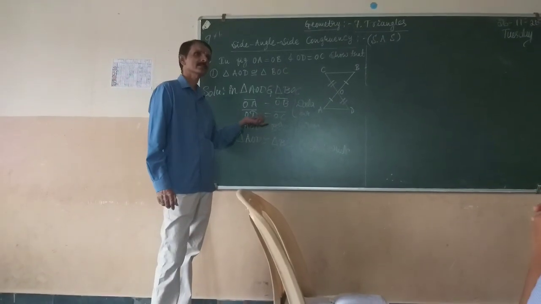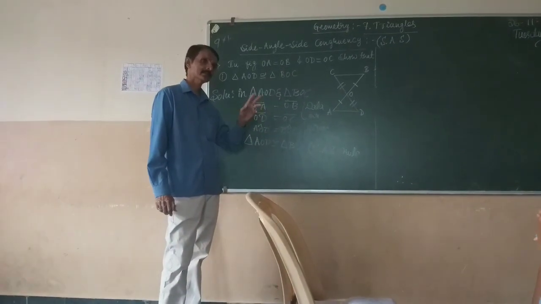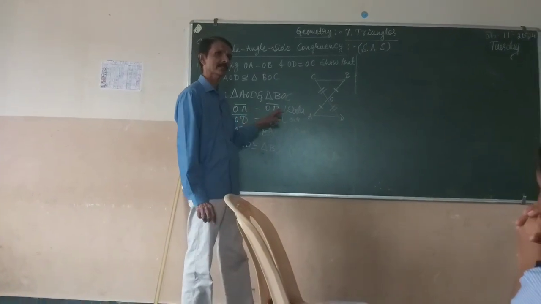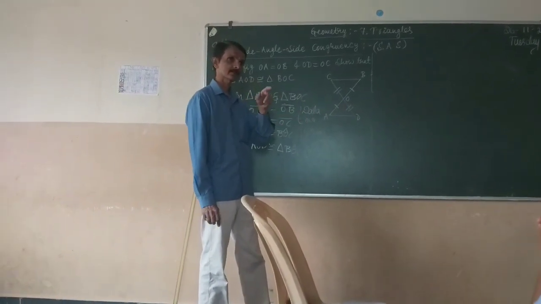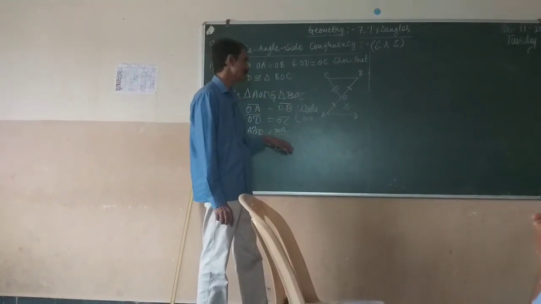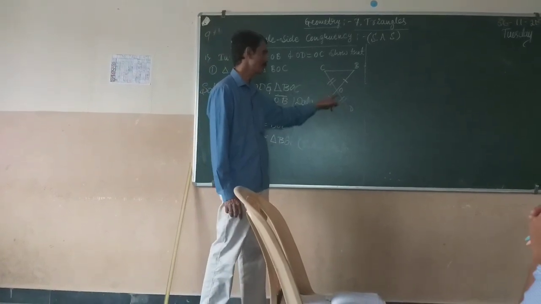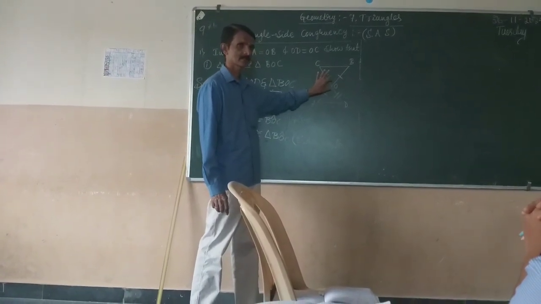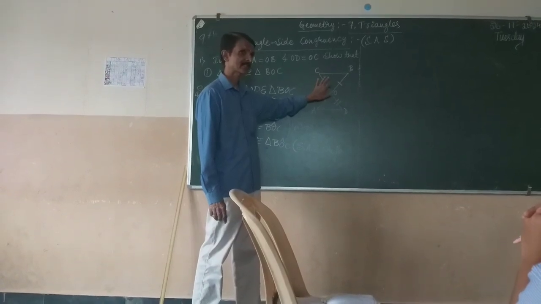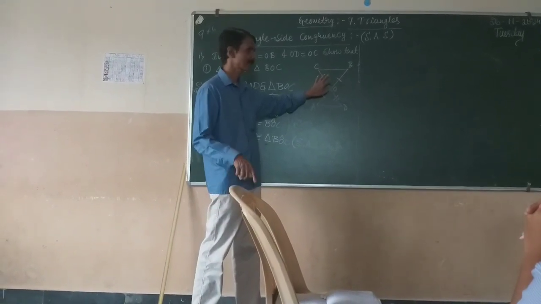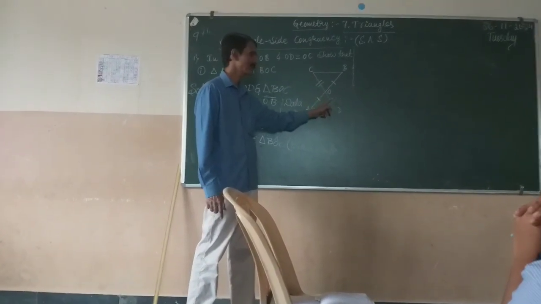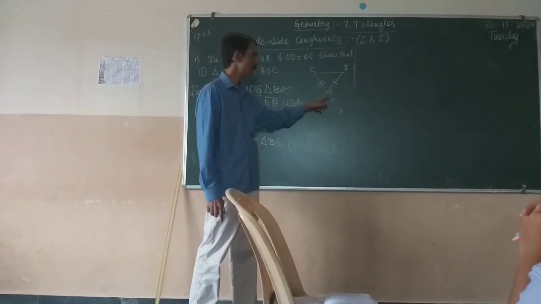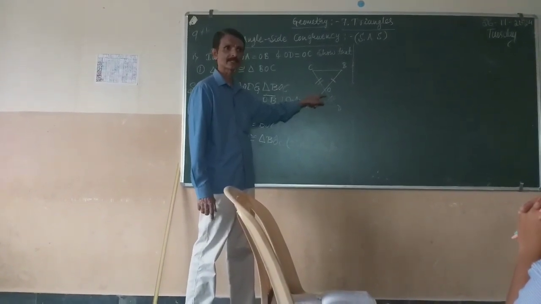Here we have to take the angle. She has taken the angle AOD and angle BOC in these two triangles. Since these two sides are equal, we have to take the angle which is formed by these two sides.